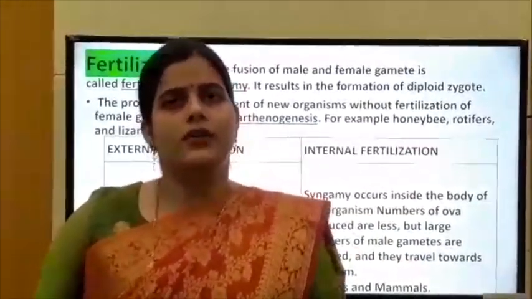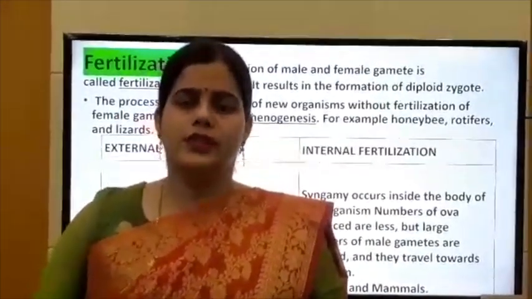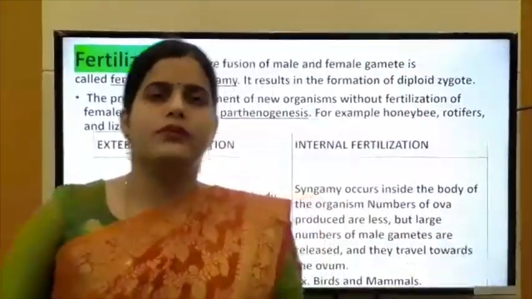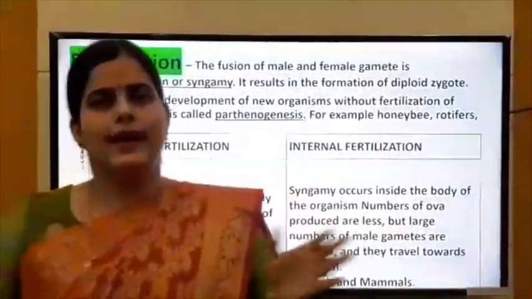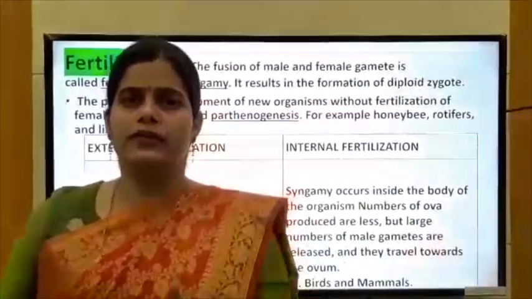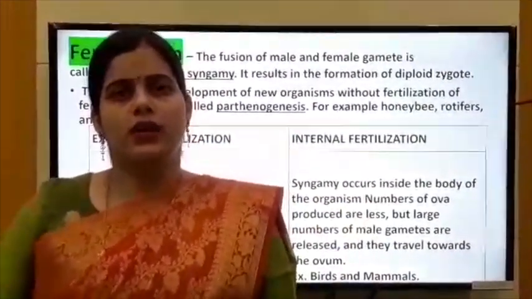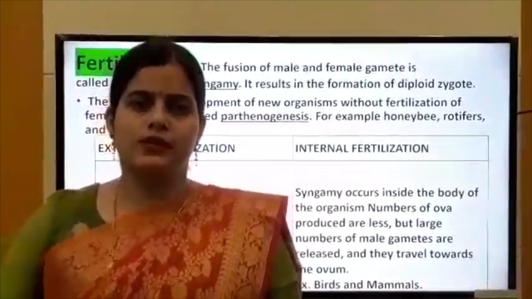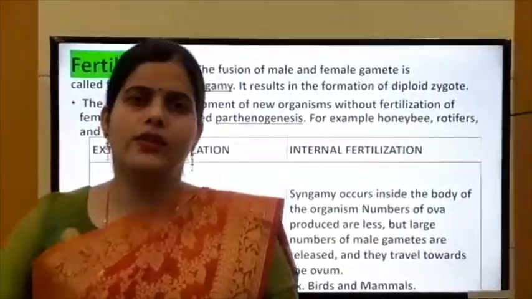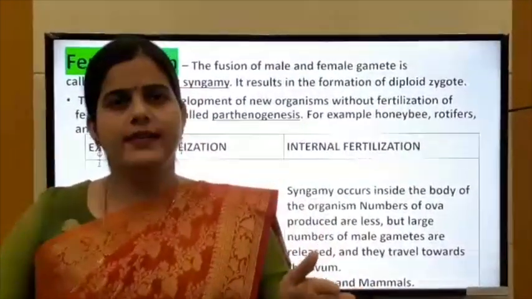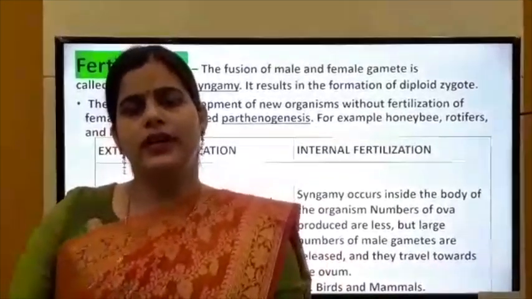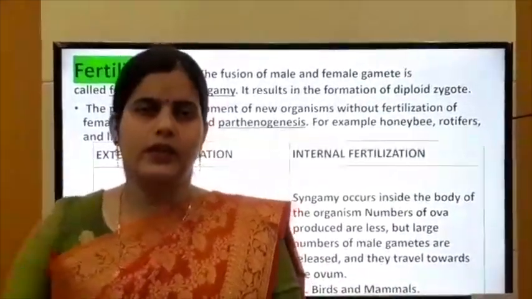After that, we discussed the phases of sexual reproduction. There are a total of 3 phases: the juvenile phase, the reproductive phase, and the last one is the senescent phase. After the phases, we discussed the events of sexual reproduction. There are 3 events: the pre-fertilization event, the fertilization event, and the post-fertilization event.